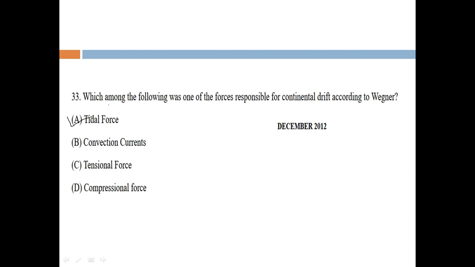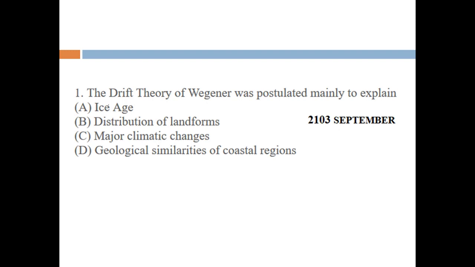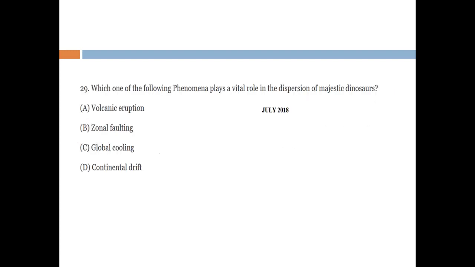This question is from December 2012. The next question is from September 2013, and it says the drift theory of Wegener was postulated mainly to explain what? Because Wegener was a climatologist, he wanted to know about climate changes. So his theory mainly explained climate change. So C is the right answer.